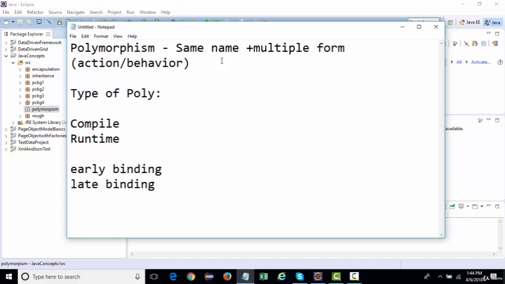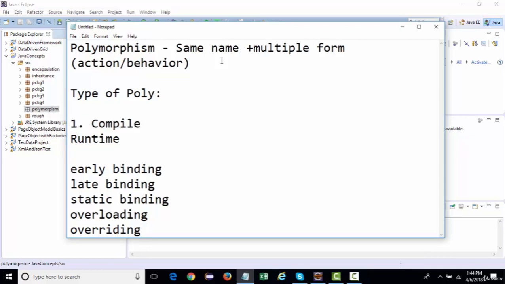If you're not familiar with these terms, don't worry about it. I'll be explaining all these things in detail. But there are only two types of polymorphism available. One is compile time polymorphism, and the other one is runtime polymorphism.